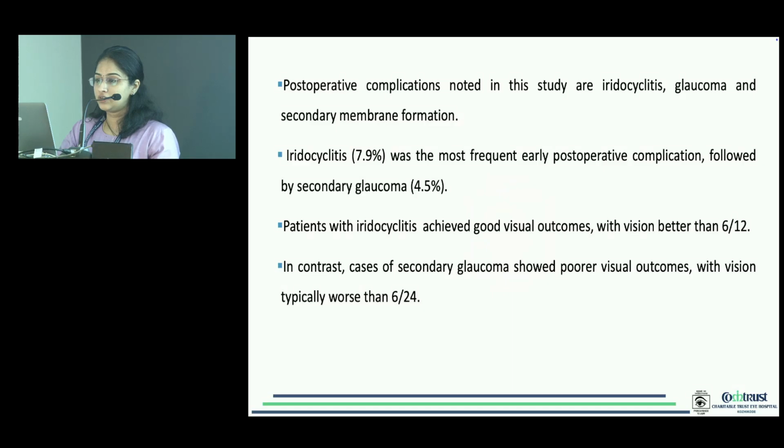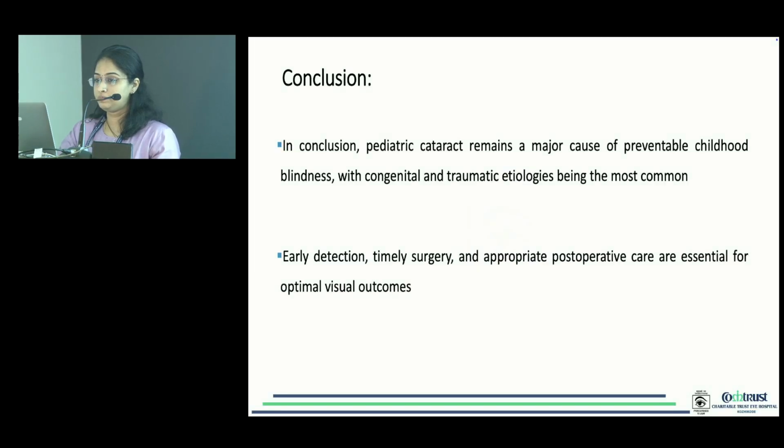Post-operative complications noted in our study are hydrocyclitis, glaucoma, and secondary membrane formation. Hydrocyclitis, around 7.9%, was the most frequent early post-operative complication we found, followed by secondary glaucoma, 4.5%. Patients with hydrocyclitis achieved good visual outcome with vision better than 6/12. In contrast, cases of secondary glaucoma showed poorer visual outcome with vision typically worse than 6/24.